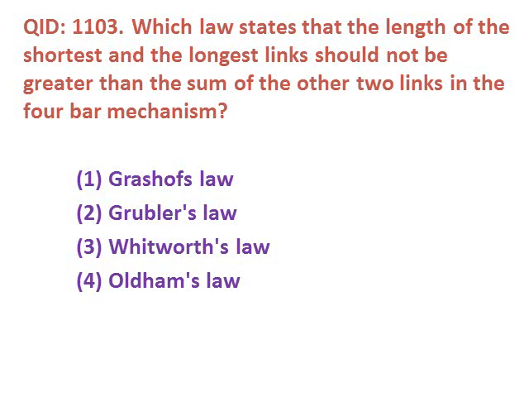Next question. Which law states that the sum of the lengths of the shortest and longest link should not be greater than the sum of the other two links in the 4-bar mechanism? Option 1 Grashoff's law, 2 Gruber's law, 3rd Whitworth's law, 4th Oldham's law. The correct answer is Grashoff's law. The sum of the shortest and longest link should not be greater than the sum of the other two links. This law is the Grashoff law for the 4-bar mechanism.